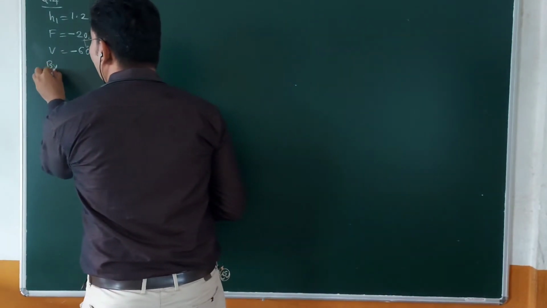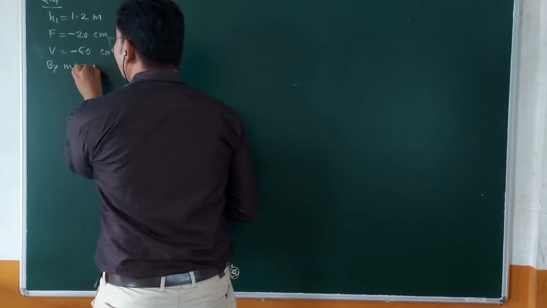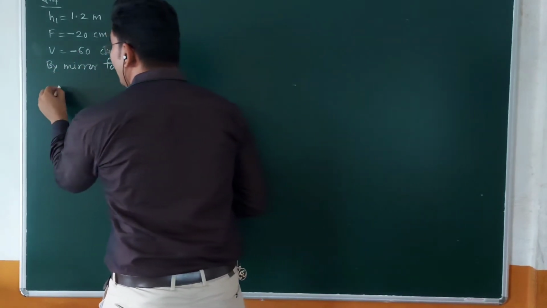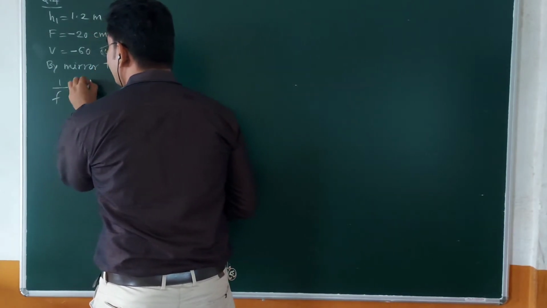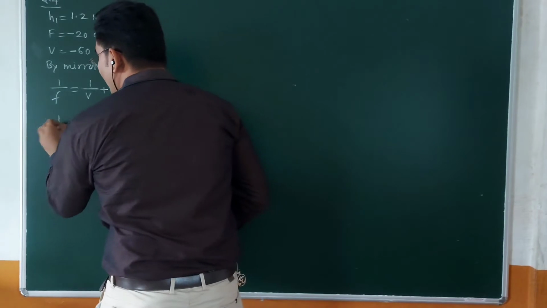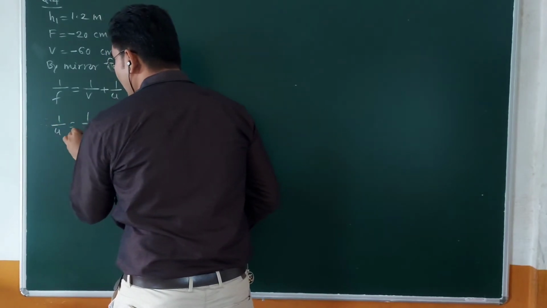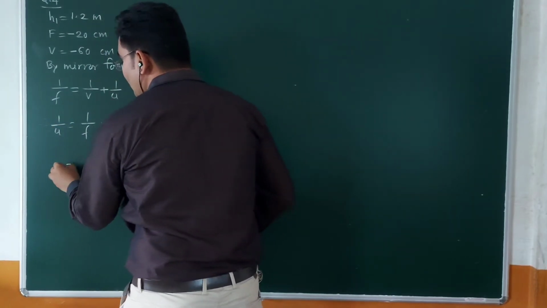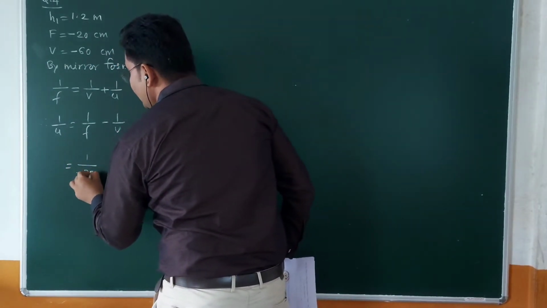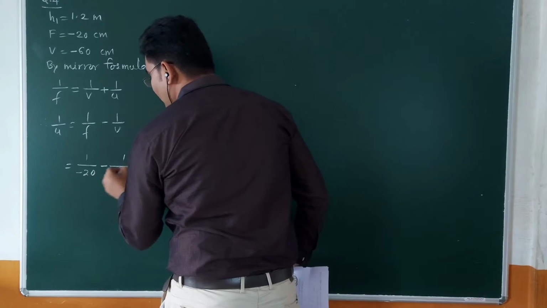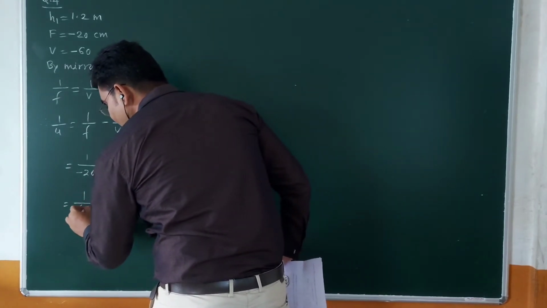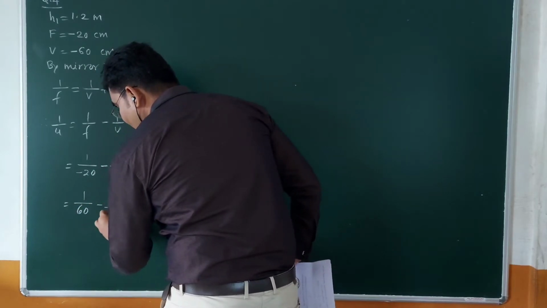By the mirror formula, we know that 1 upon f is equal to 1 upon v plus 1 upon u. Then 1 upon u is equal to 1 upon f minus 1 upon v. Substituting the values, we get 1 upon minus 20 minus 1 upon minus 60. Minus minus becomes plus, so it is 1 upon 60 minus 1 upon 20.